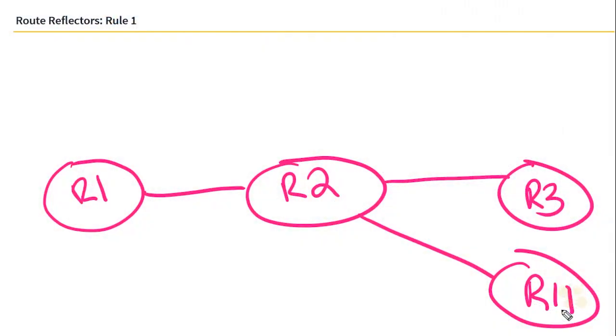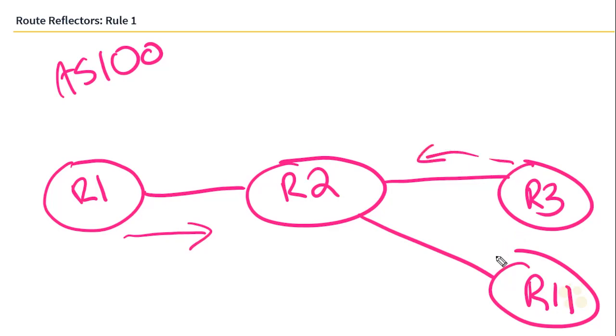So our iBGP topology for AS100 looks like this currently. And this is a perfect scenario of how we can use route reflectors. So to recap, what happened is when R1 advertised a route to R2, or R3 advertised a route to R2, or R11 advertised a route to R2, that's where the buck stopped. R2 is not going to forward any prefixes or NLRIs in an iBGP topology because iBGP does not forward internally learned routes.